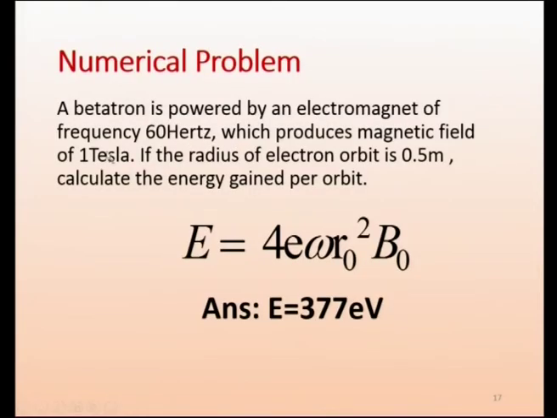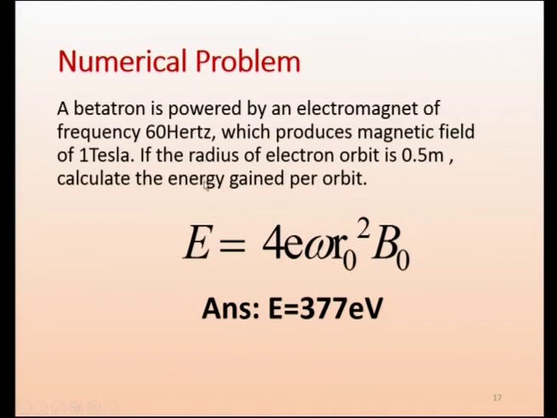Number of orbits is only basic arithmetic: energy gained in one orbit times the number of orbits. The number of orbits will be the distance traveled, with velocity known and circumference 2 pi r naught, from which you can calculate. Take 60 hertz, which produces a magnetic field of 1 Tesla. If the radius of the electron's orbit is 0.5 meter, calculate the energy gain.